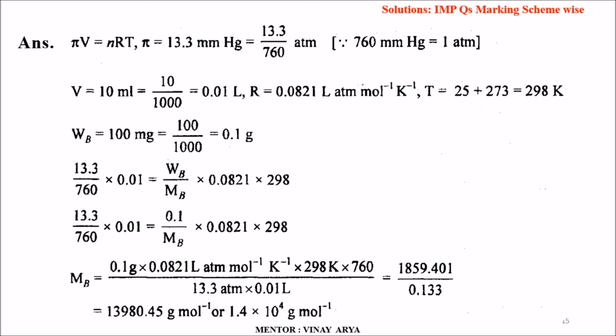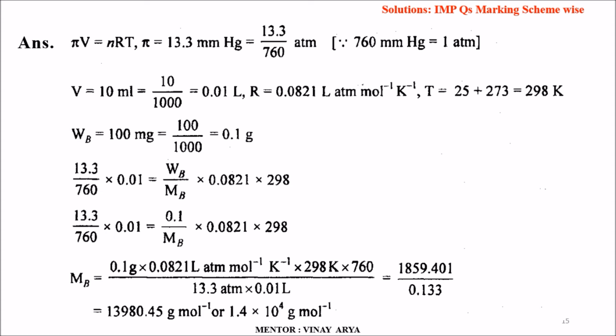R is 0.0821 liter atmosphere per mole per Kelvin, and temperature is 25 plus 273, converted into absolute temperature, so that becomes 298 Kelvin. Student, take care that the temperature is to be converted into absolute temperature, otherwise our relation and answer will become wrong. WB is 100 milligrams, so again it is to be converted, 100 upon 1000, that is 0.1 gram. So milligram is to be converted into gram.